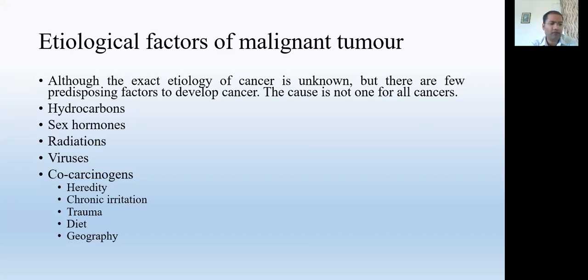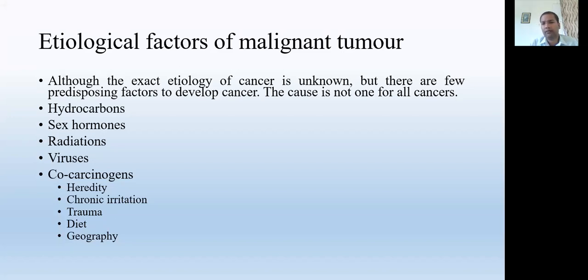And there are some geographical areas, meaning some kind of tumor or cancer is common in some particular area. Just like esophageal cancer is common in the Meghalaya areas, thyroid cancer is common in some parts of UP and Bihar, the Tarai areas, and prostatic cancer is common in a few areas of the Punjab. So these are a few areas which have developed a particular type of cancer.